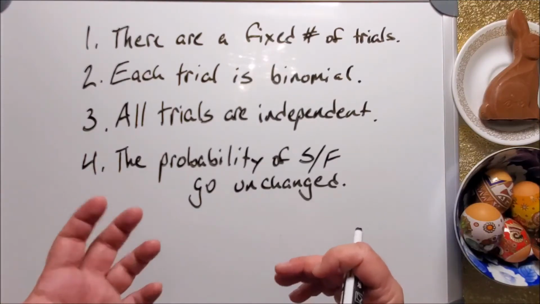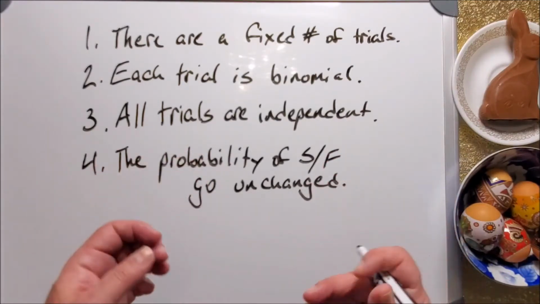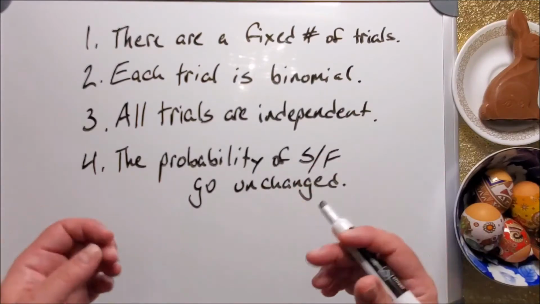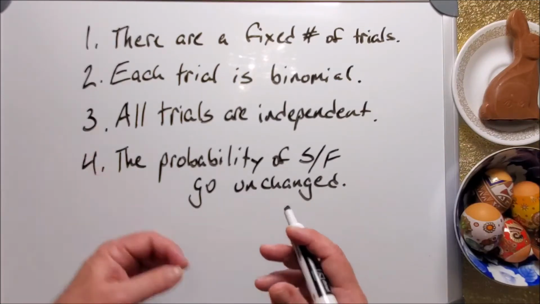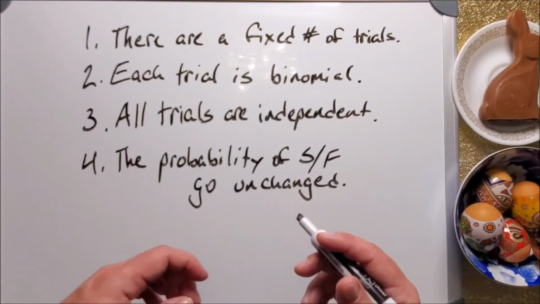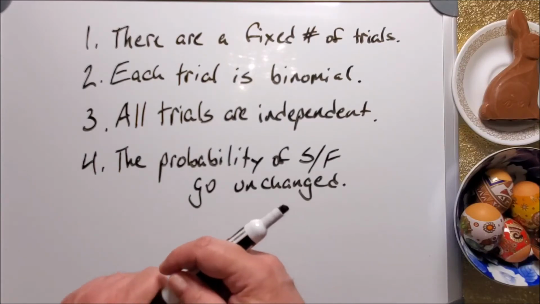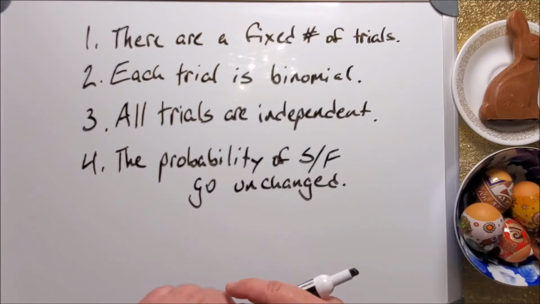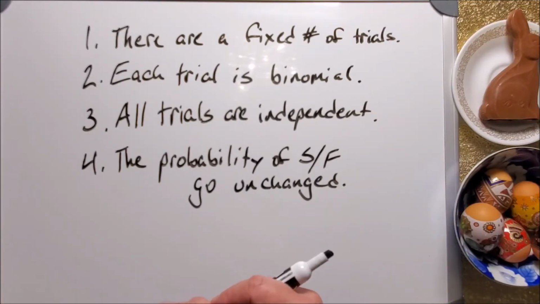First off, there's a fixed number of trials. We know that implicitly. Every binomial probability question, whether in a test or a textbook, is going to talk about a situation like, given that we have this many coin flips or this many rolls of a dice, what's the probability that such and such a thing would happen? Yes, you can do binomial probability with the rolling of a dice. I know that there's 6 outcomes. I'm going to give you a dice problem at the end of this, and you're going to have to use the binomial probability theorem to solve it. I think you'll be able to do that, even though it seems like you ought not to be able to.